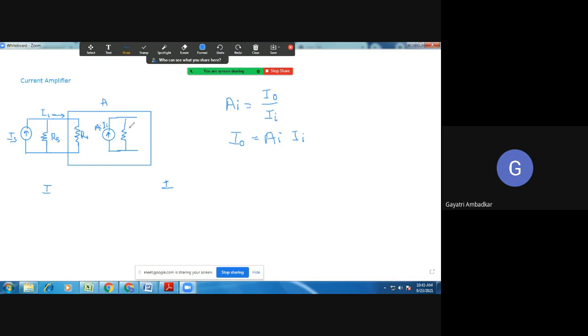And I will call this resistance the output resistance of the amplifier. Here now I will connect the load resistance. These are the output terminals.